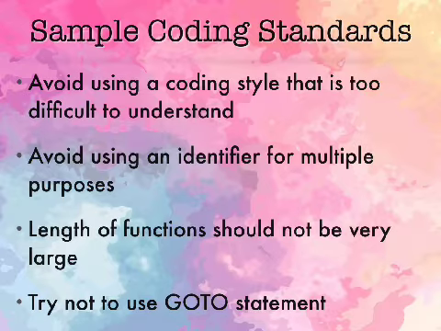Now, coding rules and guidelines should ensure that the software is safe, so that it does not cause any harm, and it should be secure so that people are not able to hack it, and it should be reliable, which means it should function as it should every time. It should be robust. Every time the user changes the aspects also, it should work fine. And then it should be testable at the code level.